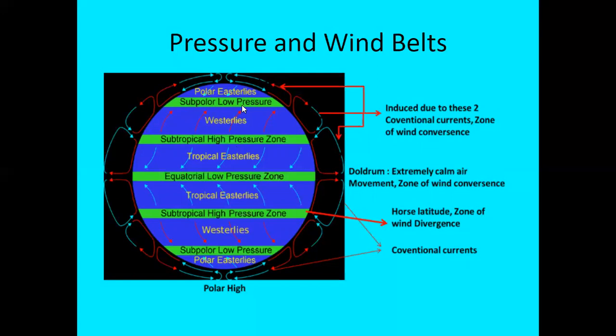Subpolar low pressure belt. The belt is located around 60 degrees north and 60 degrees south latitudes. This is a zone where very cold winds from polar areas meet with the warm winds blowing from the tropical region. Polar high pressure belt. The poles are zones of intense cold throughout the year and therefore remain areas of high pressure belt.